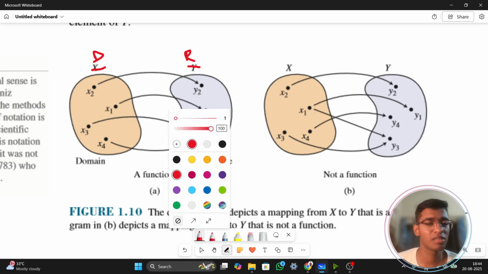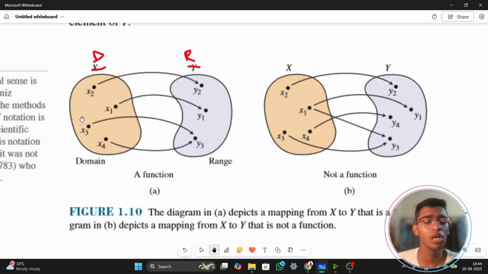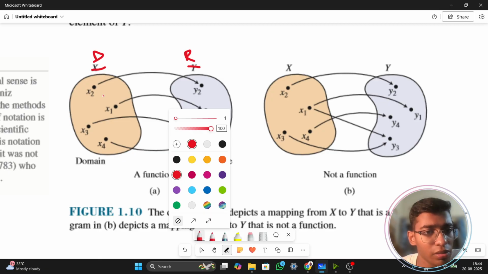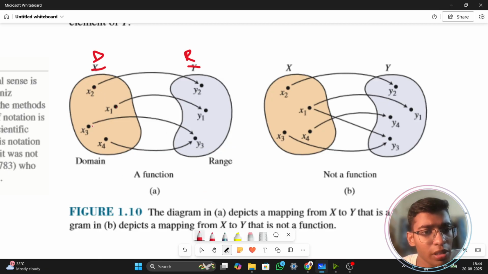Now you see one thing: every element from my set D, this is x2, this is x1, this is x3, x4. x2 is mapping to y2, x1 is mapping to y1, x3 is mapping to y3, and x4 is mapping to y4.